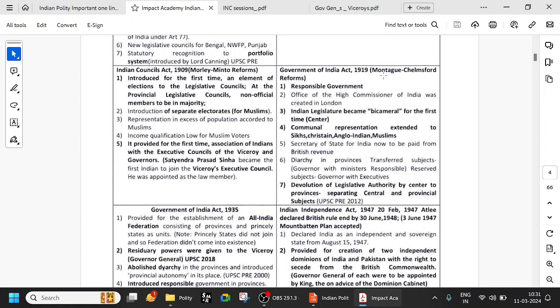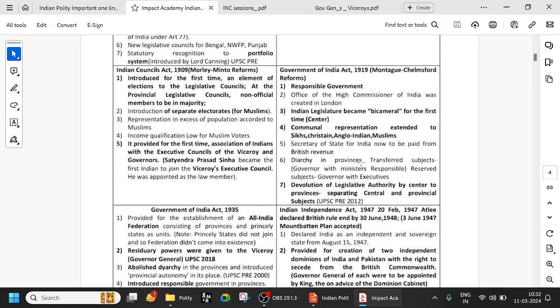And in the Government of India Act 1919, the main thing is that diarchy was introduced in the provinces. Diarchy means reserved subjects and transferred subjects. Reserved subjects are those which are very important, so all those were held by the governor himself. The power was not actually transferred to the Indians. Only on transferred subjects, which are not very critical, the Indians elected as ministers or members of the council had some powers, but most of the important subjects were kept in reserve. This concept is called diarchy.